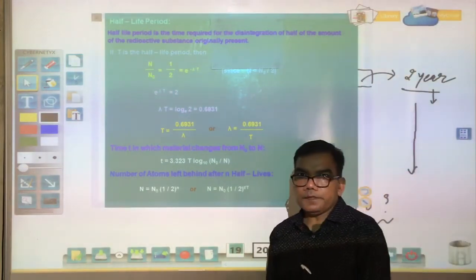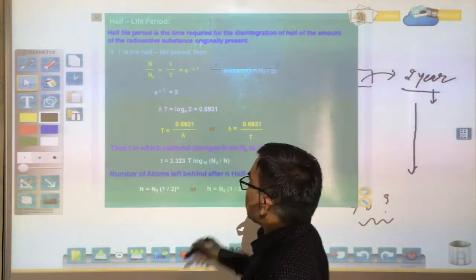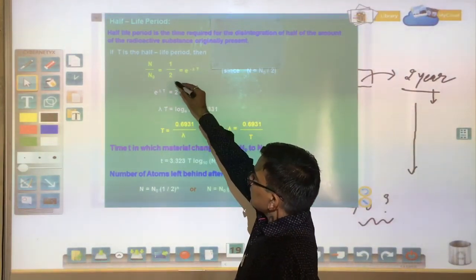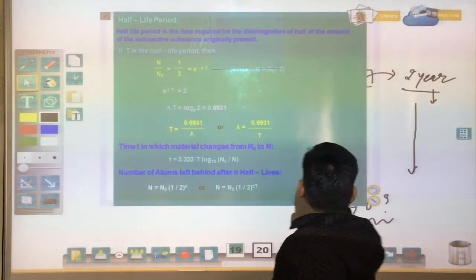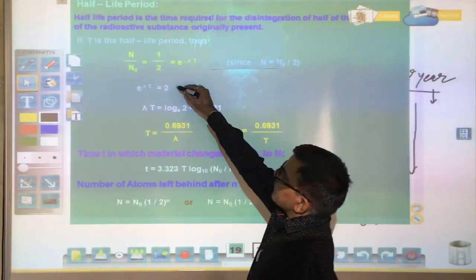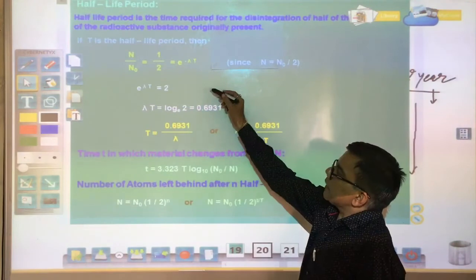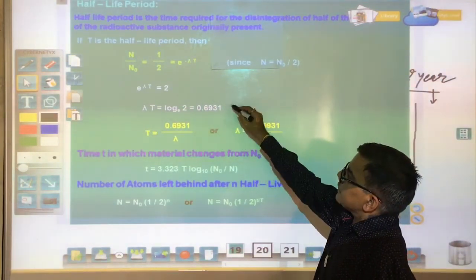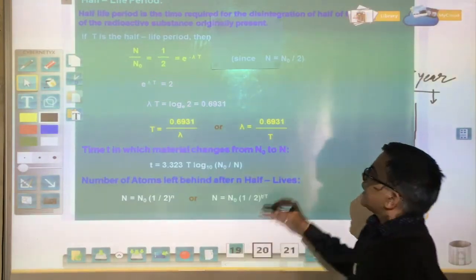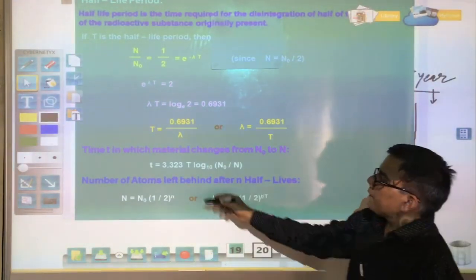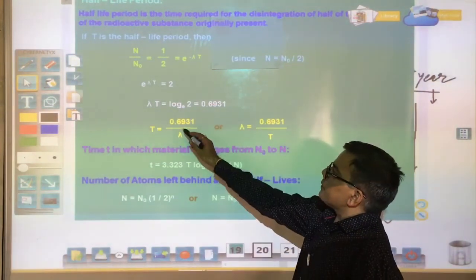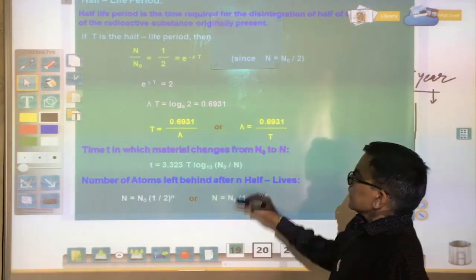So for this, we put N upon N0 equal to 1 by 2, that is, half. We get from the above expression e raised to power lambda t equals 2, so lambda t equals log e 2, and we get the relation between half-life and decay constant. Half-life and decay constant are related, and the relation is 0.6931.